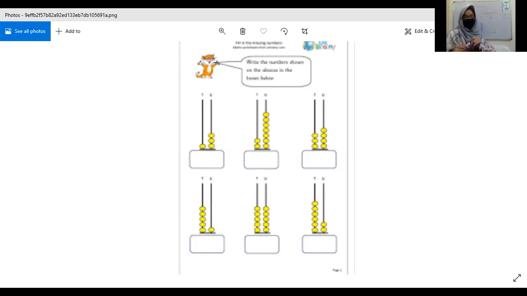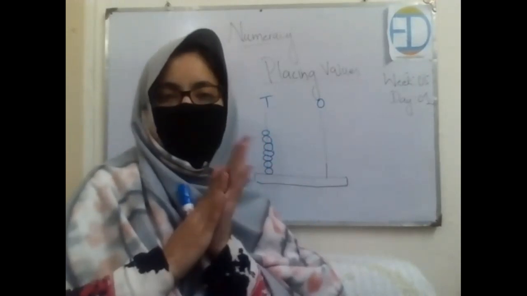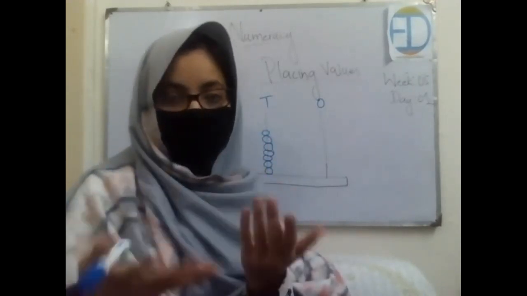6 tens. So the number is 62. Excellent. Okay. Now clap. All of you clap for yourself. Yes, because all of you did the activity very well. So I'm also clapping for you guys. Okay, now let's move forward.